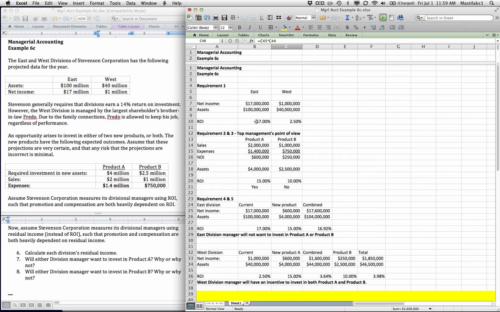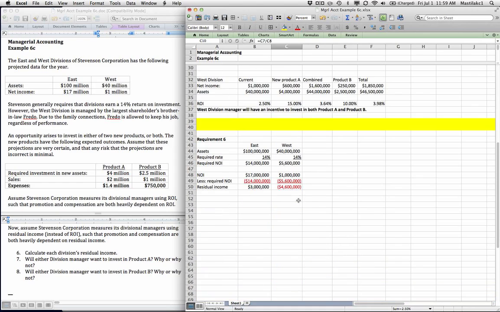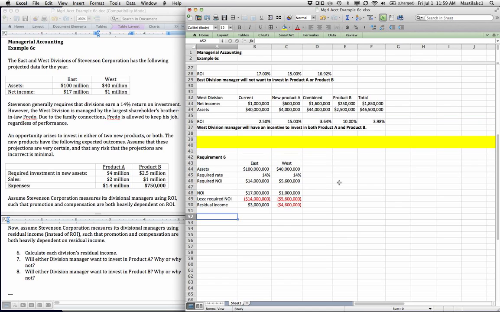We already knew that East Division was earning more than the 14%, and West Division was earning less than the 14%. And the fact that East Division has positive residual income, and West Division is negative, that really tells us the same thing as the fact that one's earning more than 14 and one's earning less. So it's not whether we learn anything here, but it's the change that comes if we add the new product line. All right, so let's take a look at products A and B.